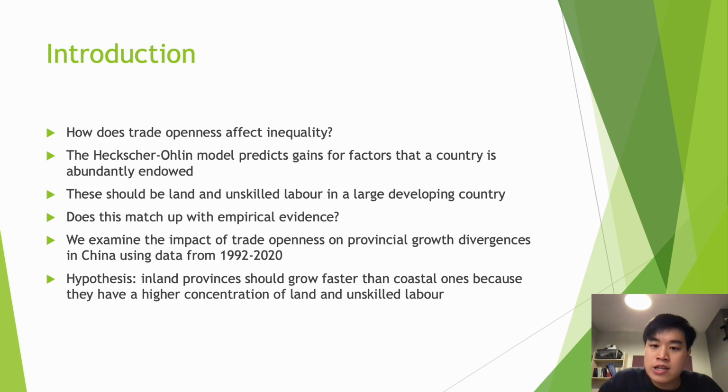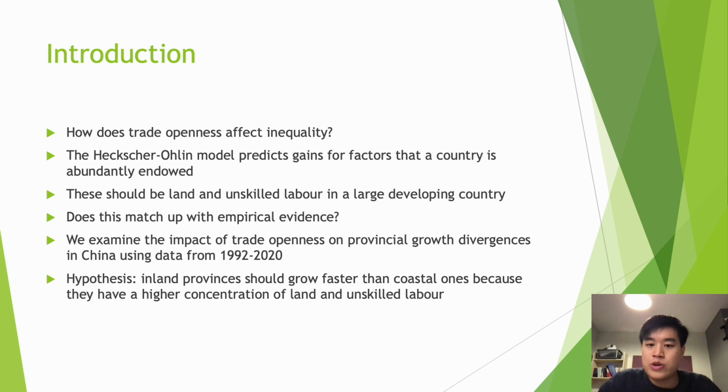The traditional Heckscher-Ohlin model predicts that as a country engages in international trade, the real returns to factors that are abundant are amplified. In the context of a large developing country like China, it would be land and unskilled labor that are the main beneficiaries of trade openness. Does this prediction match up with empirical evidence?